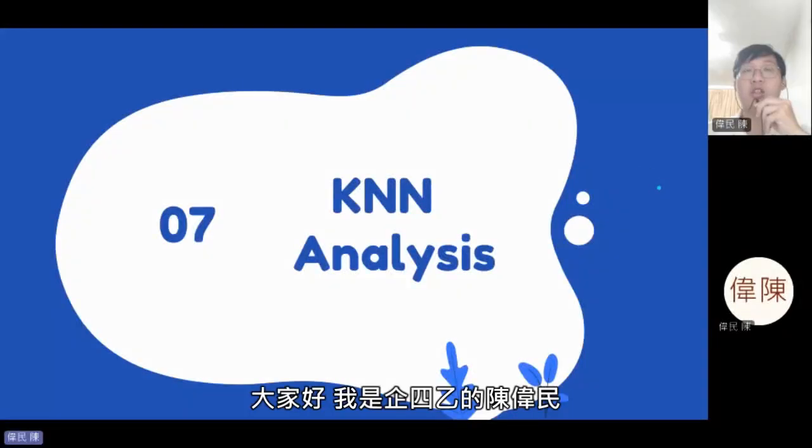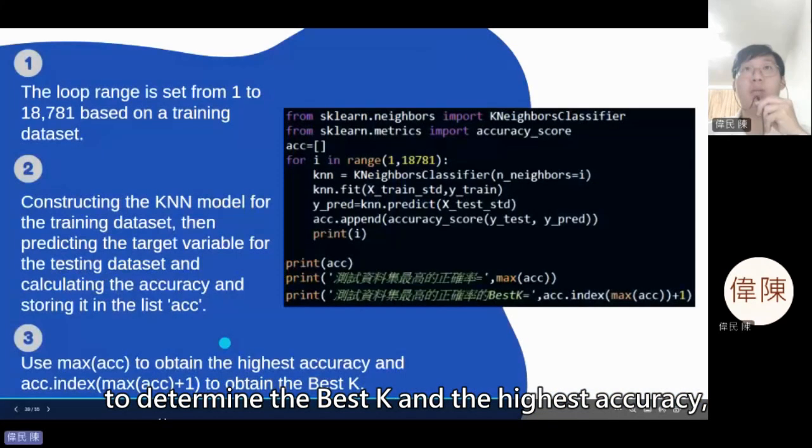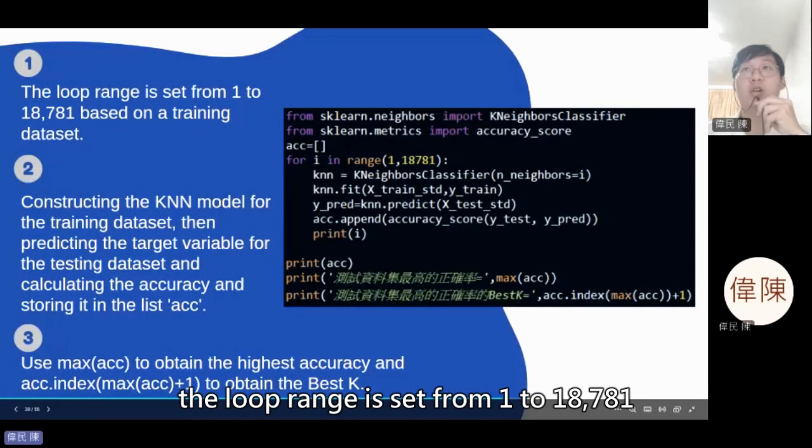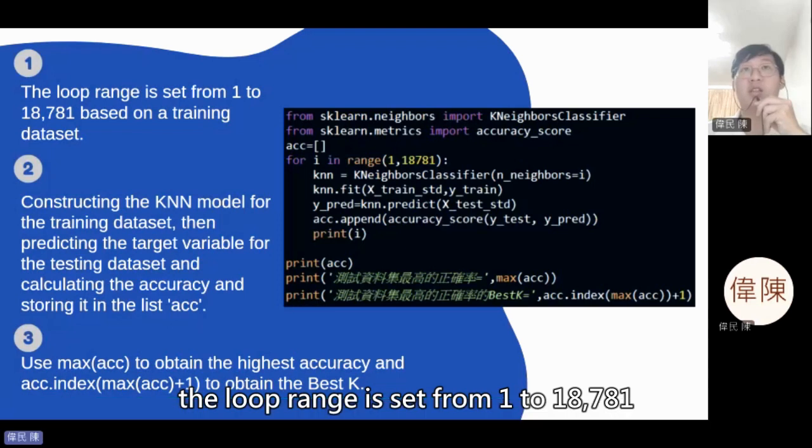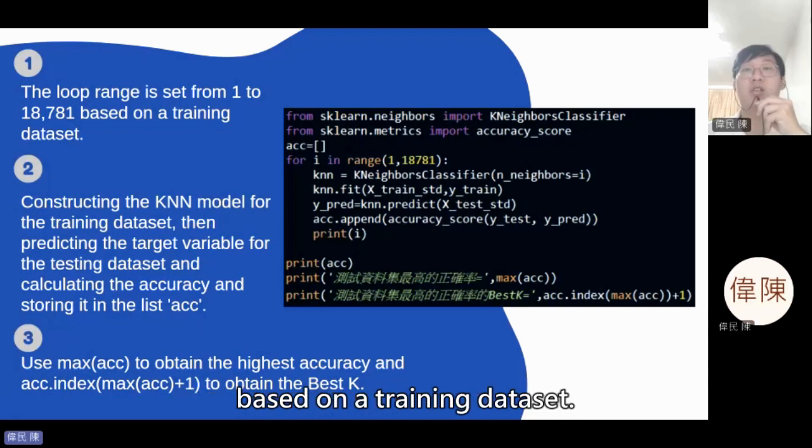I will talk about the KNN. First, to determine the best K and highest accuracy, the loop range is set from 1 to 18,781 based on the training data set.